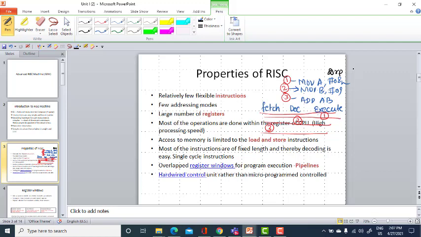Why are we having those sort of instructions? Because memory accesses are costly, and we need dedicated hardware for accessing the external memory.